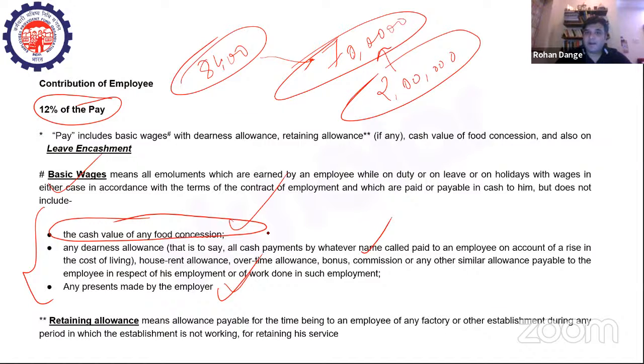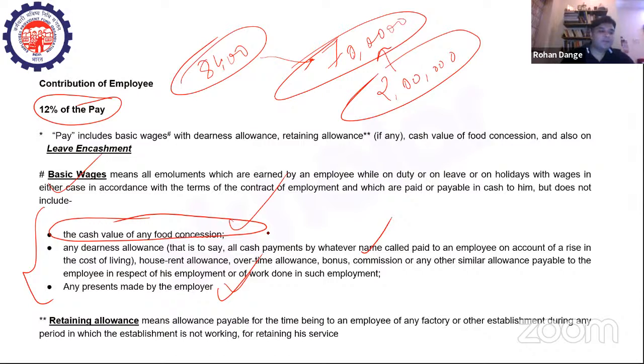Now, bear in mind that I'm not talking about the 2019 amendment bill yet. I have not started talking about it. I'm still sticking to the provisions of the 1952 Act. We will talk about the amendments which were brought about in the forthcoming section of this particular lecture. So right now we are sticking to the 1952 part of the Act.